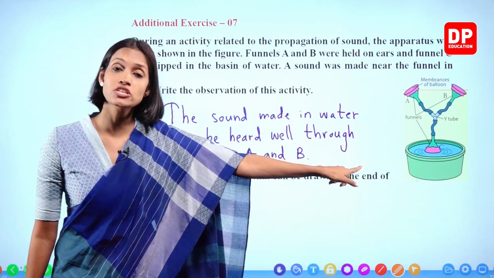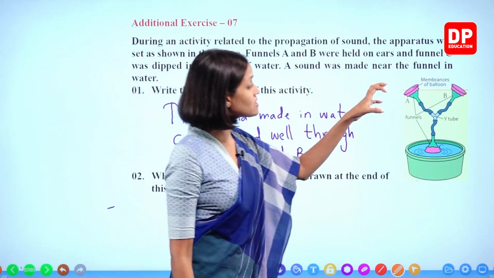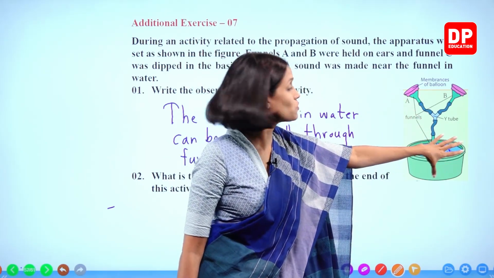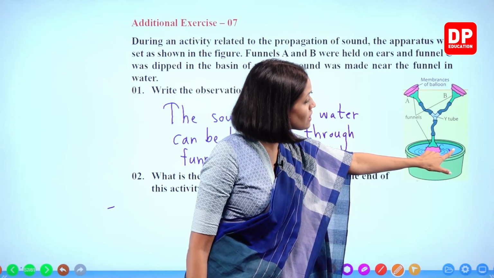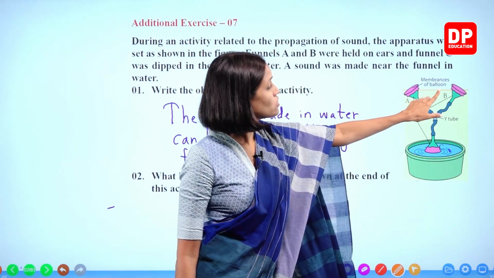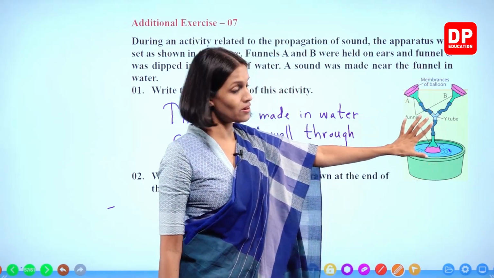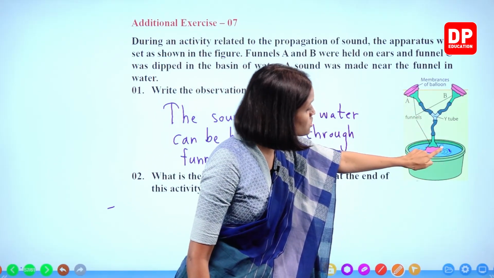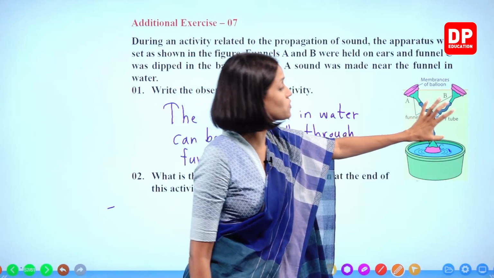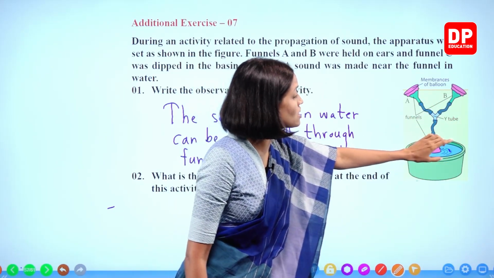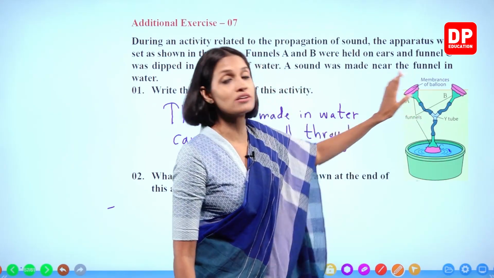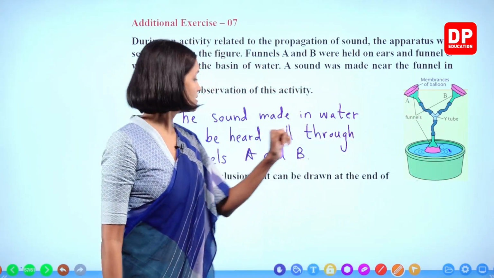What is the conclusion, children? We could hear the sound. We made the sound somewhere on the side of water, this water basin. We could hear it across the water through the setup, right? So what is the conclusion? The sound travels through liquids. If sound does not travel through liquids, it will not travel through water and it will not reach our ears, right?